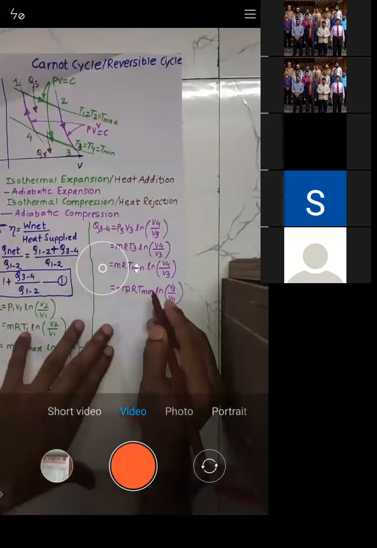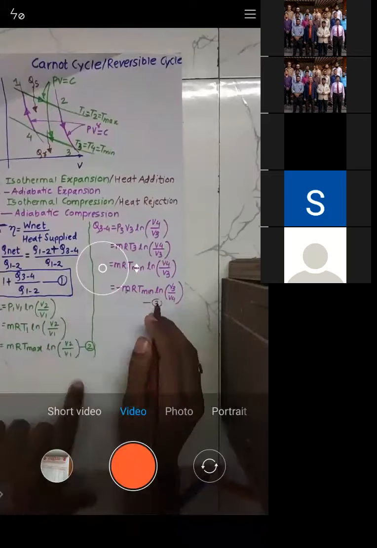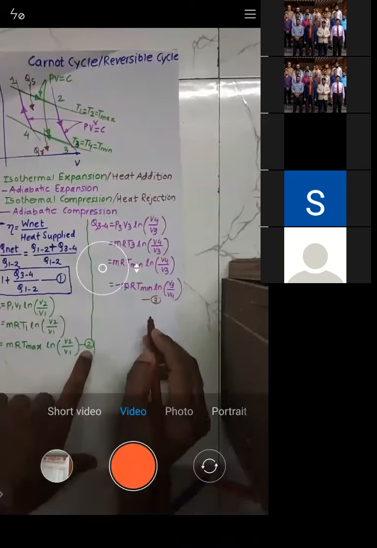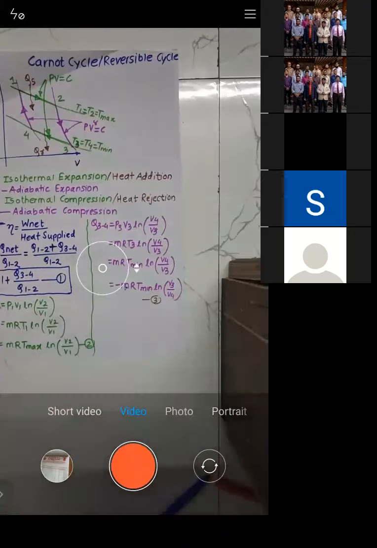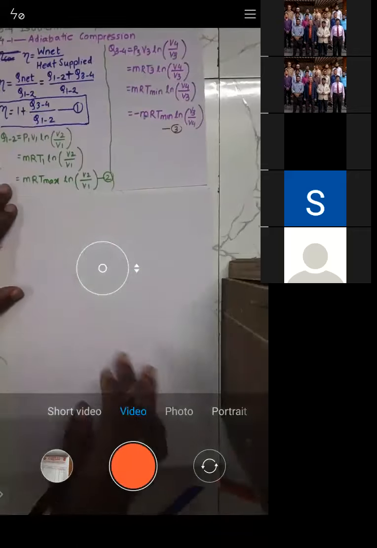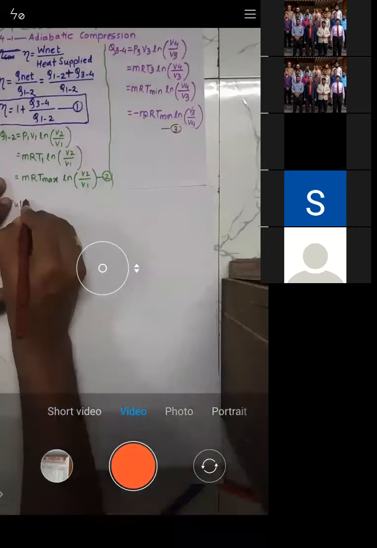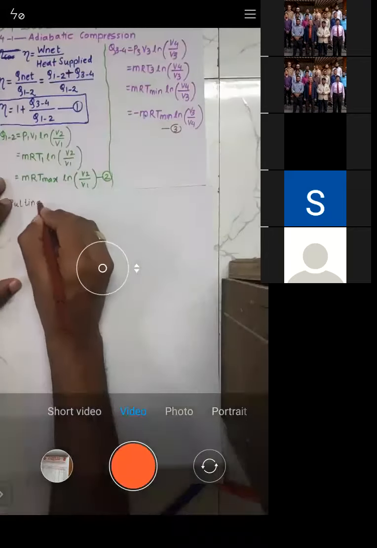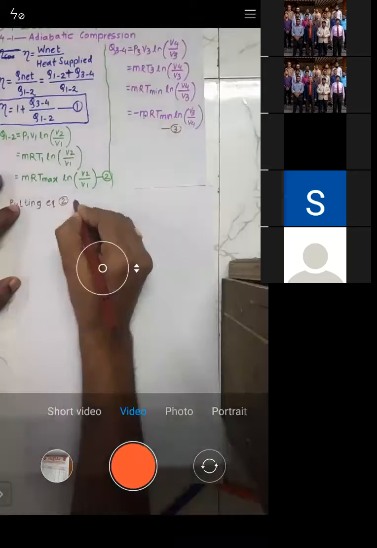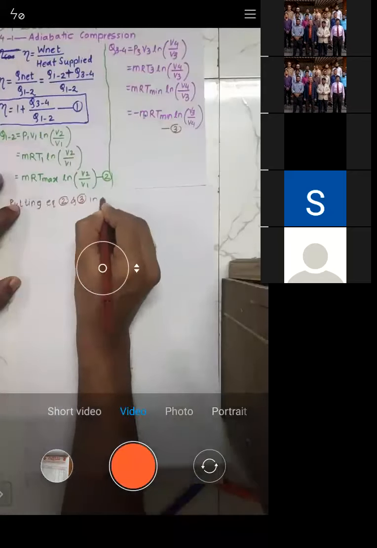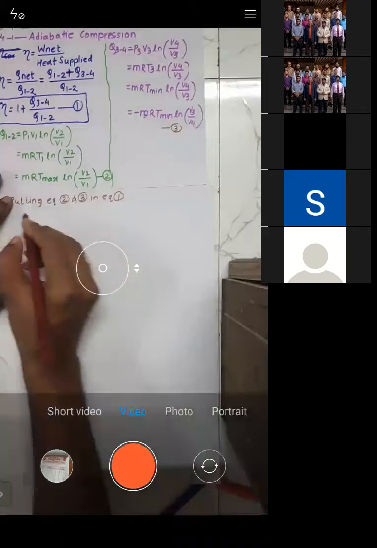So we'll put equation number 2 and 3 in equation number 1. Putting equation 2 and 3 in equation number 1, what we'll get?